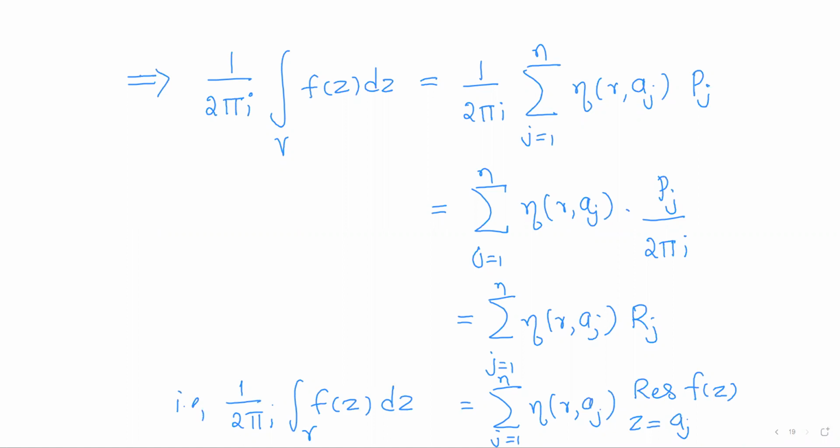Here we have taken only those j values for which the index of aj with respect to gamma is non-zero, because for all the rest of the j values the index is 0. So we have neglected all those j's.